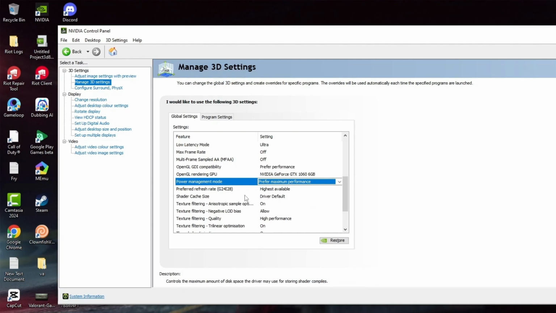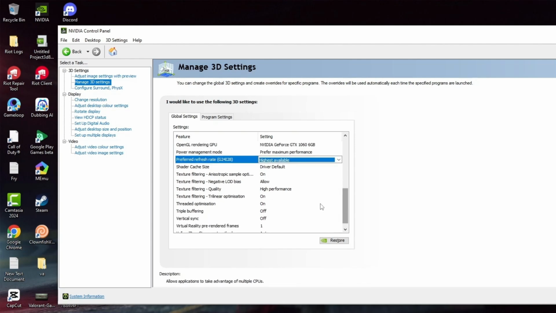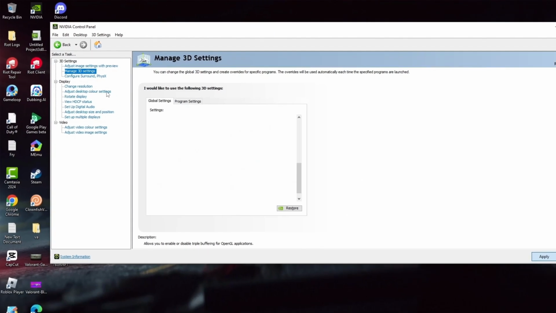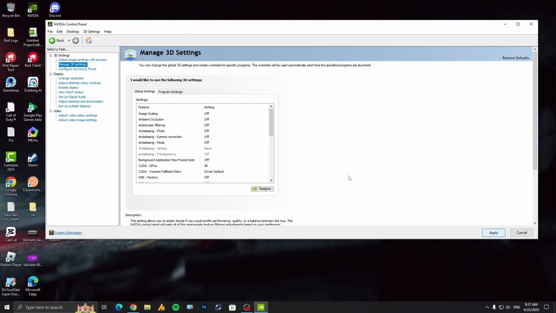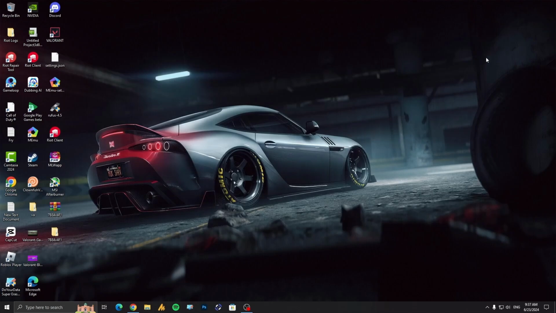Alright, now if you are using a high monitor refresh rate, like in my case I'm using 180 hertz, in that case you can choose here the highest available, otherwise leave it as it is. 60 is enough for PUBG. Now the texture filtering quality should be on high. By default these settings will be automatically set up perfectly if you choose toward performance. Right after doing these things, hit apply and save. That's it. You don't need to do anything.